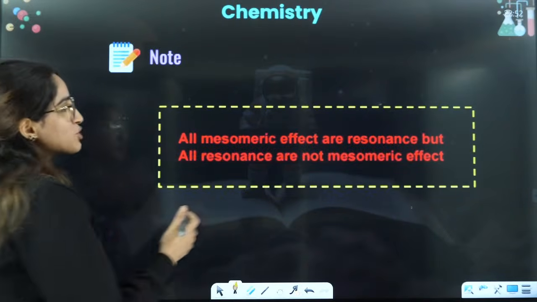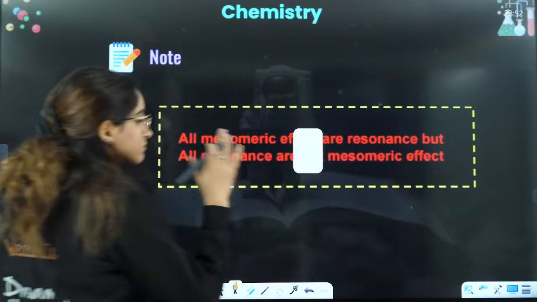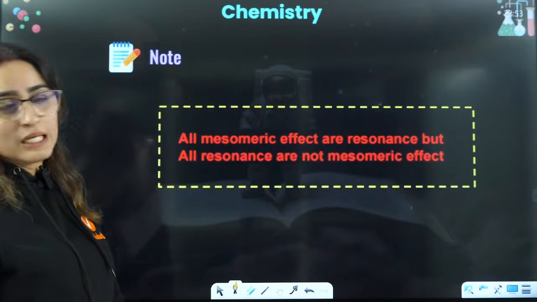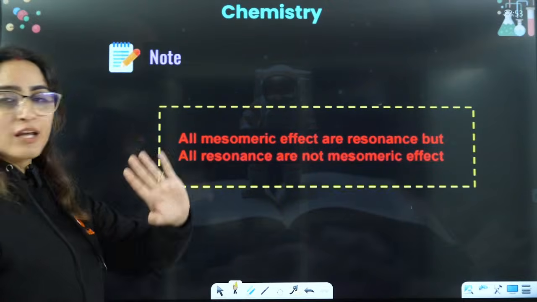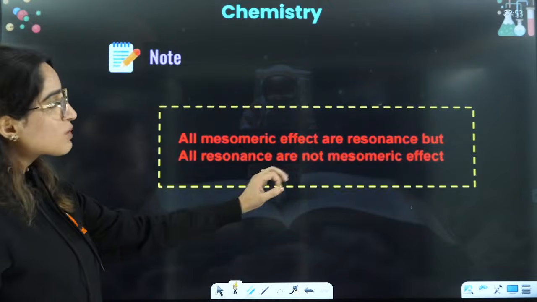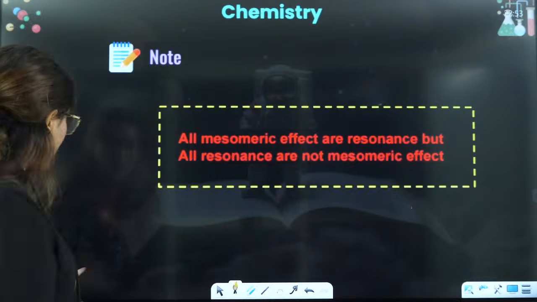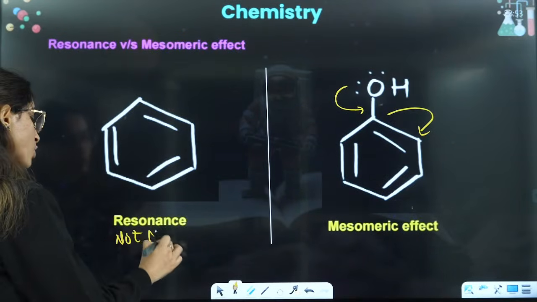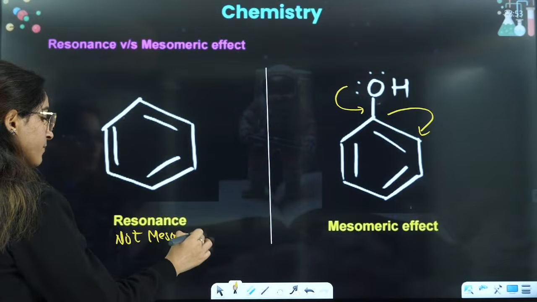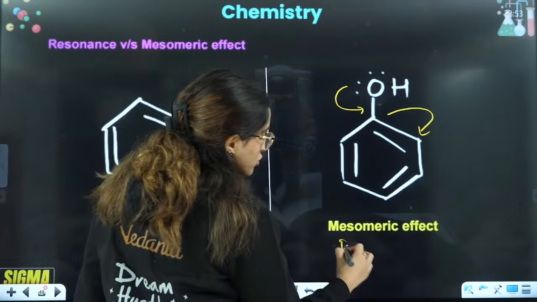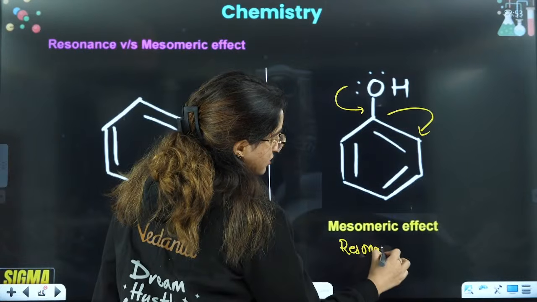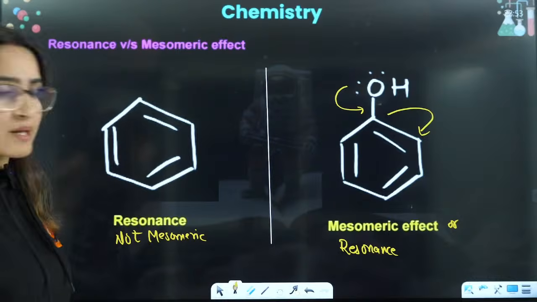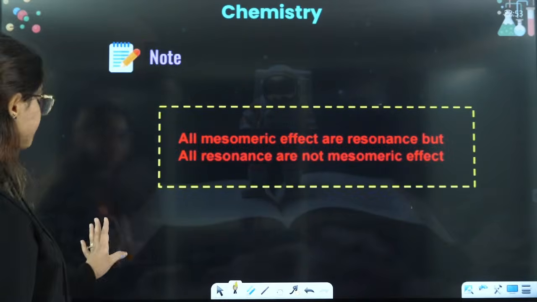So all mesomeric effects are resonance. Mesomeric effect is under the category of resonance only. All mesomeric effects will be resonance, but all resonance are not mesomeric. So this is not a mesomeric effect, but this is also a resonance effect. We can say this is resonance, or you can also say this is mesomeric, right? Okay.